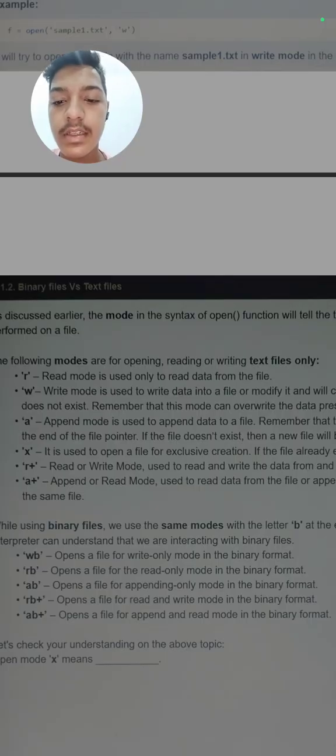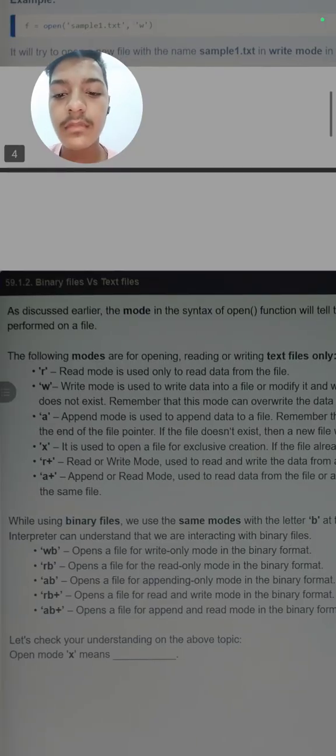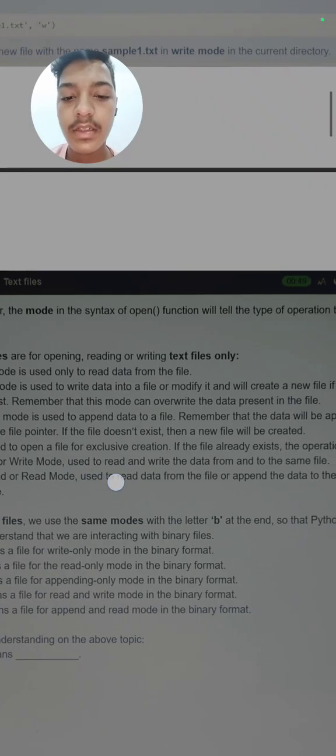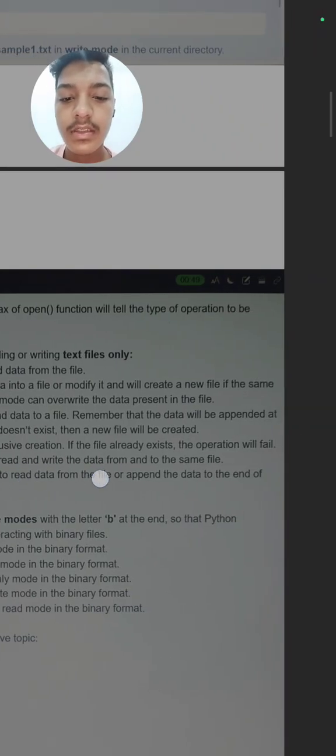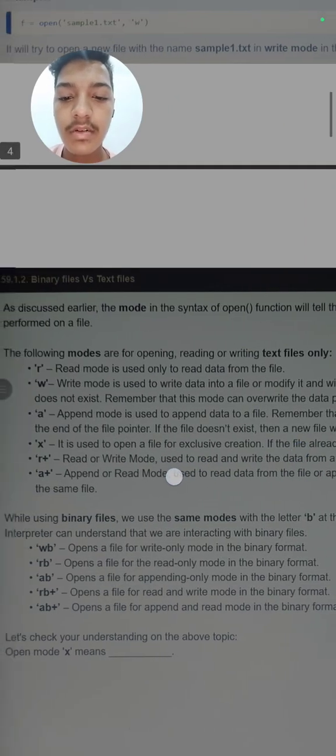Next is small a. Small a, append mode, is used to append the data into a file. Remember that the data will be appended at the end of the file pointer.